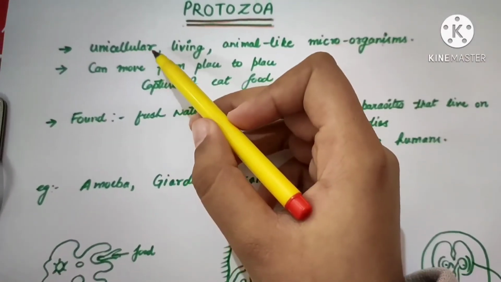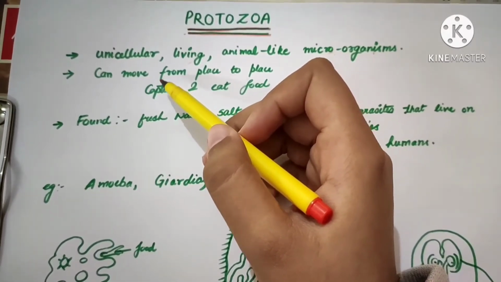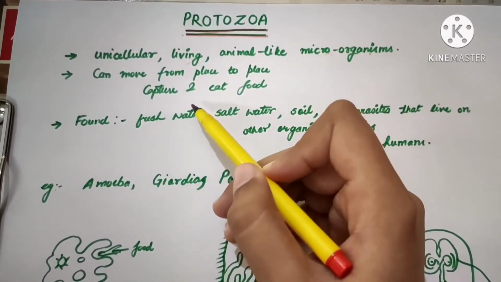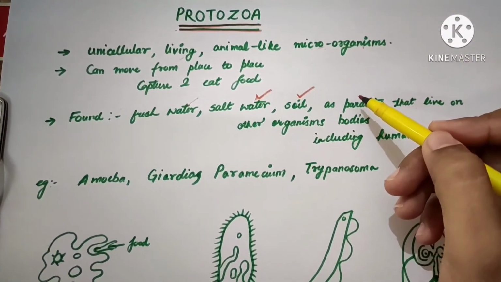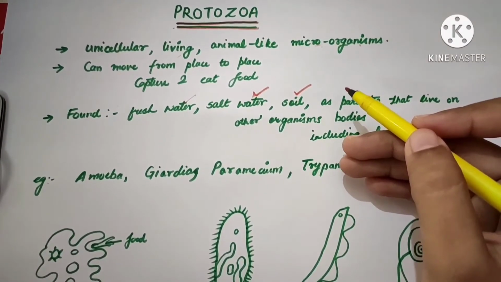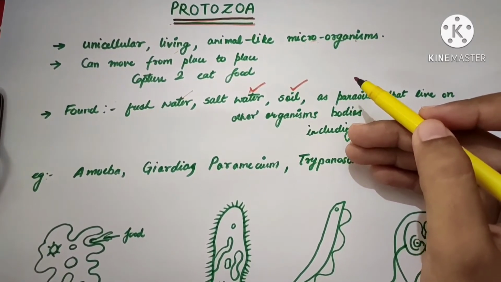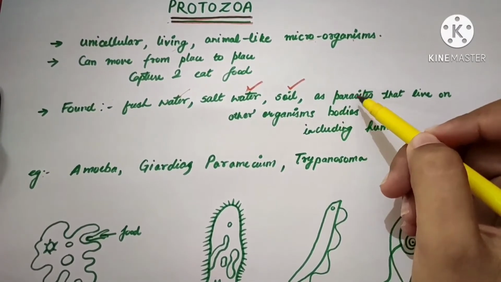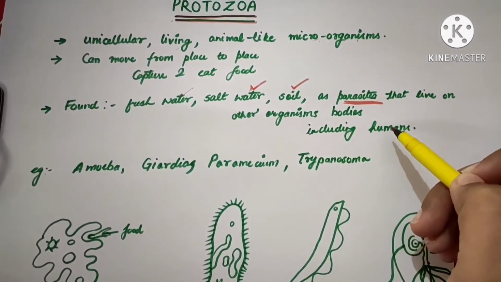Okay. So previously we learned that bacteria were unicellular, algae can be unicellular or multicellular, but protozoa are again unicellular. Where are they found? They are found in fresh water, salt water, some of them are found in soil, and some of them live as parasites on others' body. What are parasites? Parasites are organisms that live on others' body, called the host, and they draw nutrition from the host body and make themselves grow. So yes, protozoa live as parasites on other organisms' bodies, including human beings.